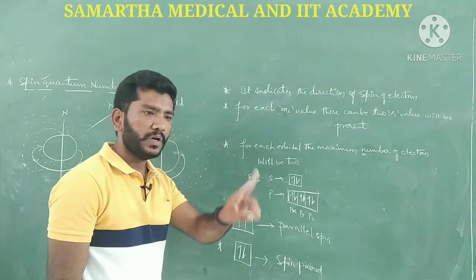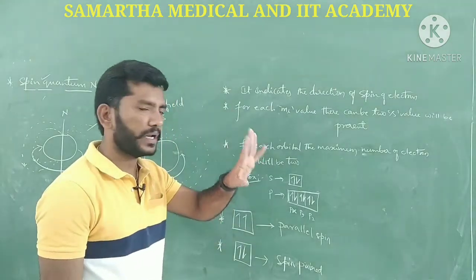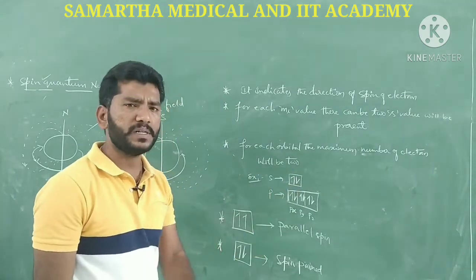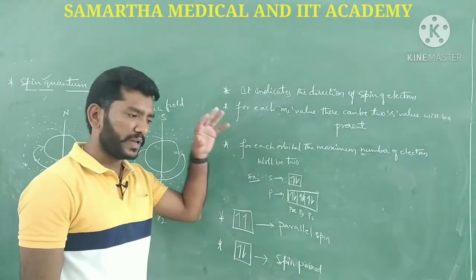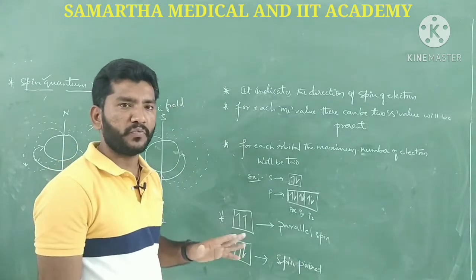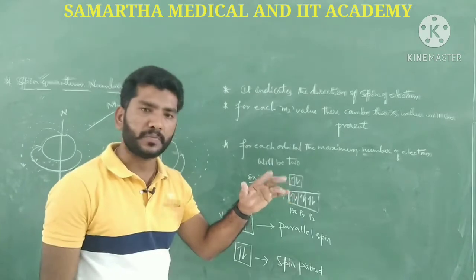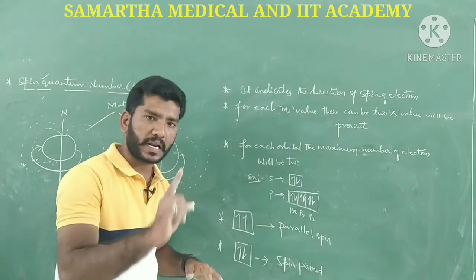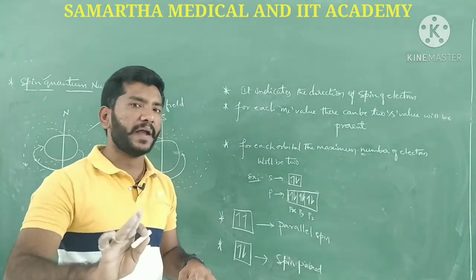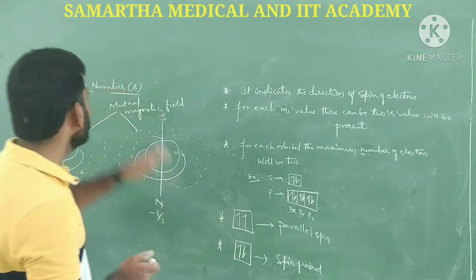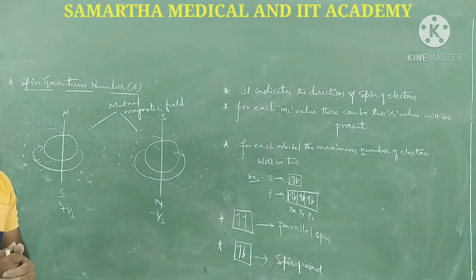For s it is 2, for p 6, for d 10, and for f 14. But in each orbital the maximum accommodation is 2, guys. For clockwise direction it is plus half, for anti-clockwise direction minus half, and upward direction for clockwise and downward direction for anti-clockwise. These are the major points about the spin quantum number.